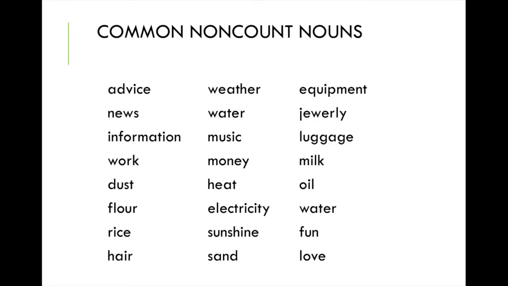Common non-count nouns: advice, news, information, work, dust, flower, rice, hair, weather, water, music, money, heat, electricity, sunshine, sand, equipment, jewelry, luggage, milk, oil, water, fun, and love.